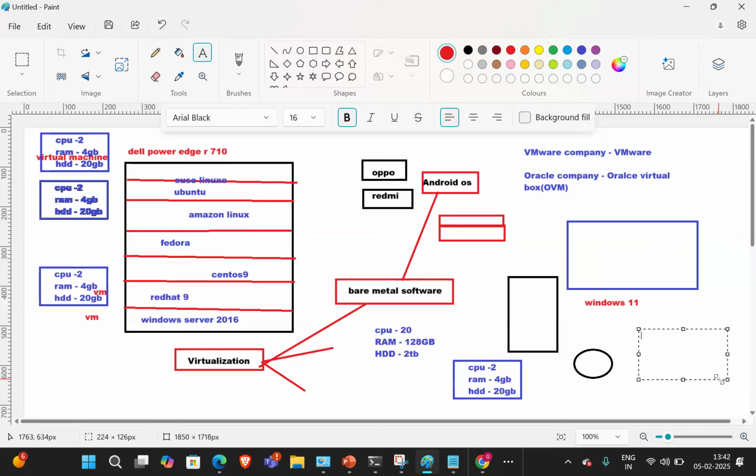Say your laptop has 16 GB or 8 GB RAM, an 8 core CPU, and a 500 GB HDD. For Windows we need 4 GB RAM, 2 CPU, and a 50 GB hard disk, which is enough. The remaining resources will be allocated to the virtual machines.